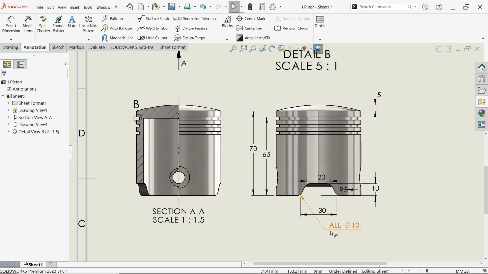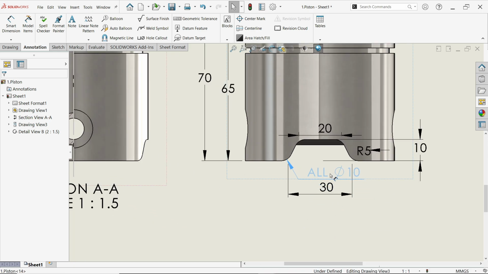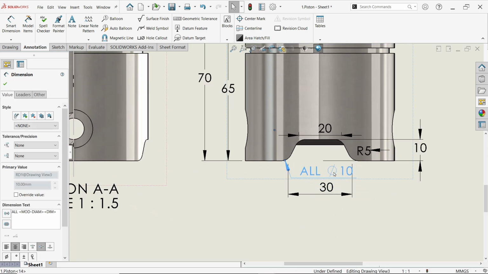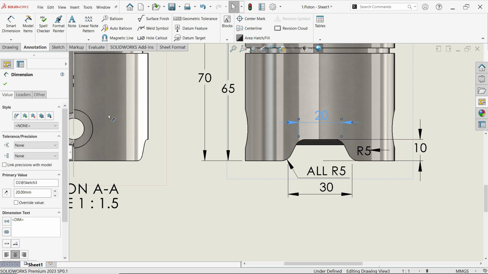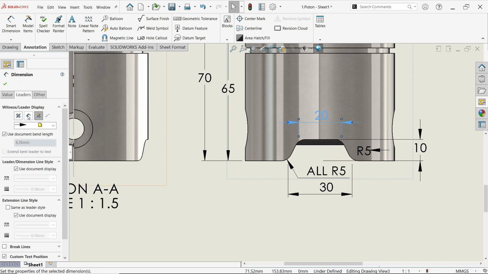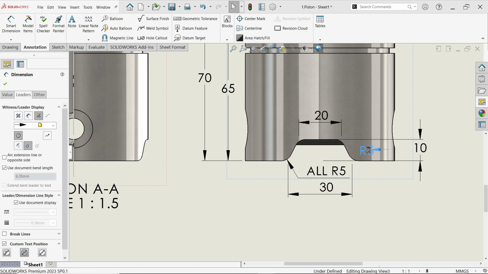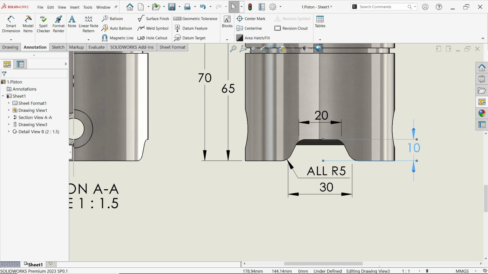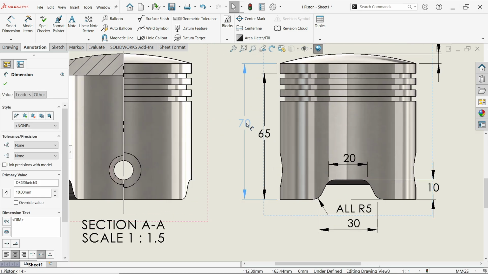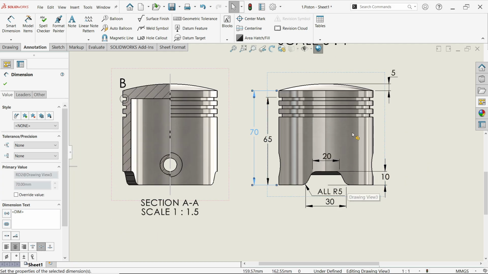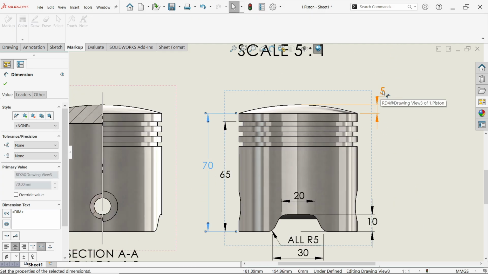Okay, now let's adjust. Now if you click you will see this option, so choose as radius. That's it. Go to leader and here inner or outer, so inner. This one delete. Okay, the rest we will keep as it is. Okay, these dimensions are nearly mentioned.